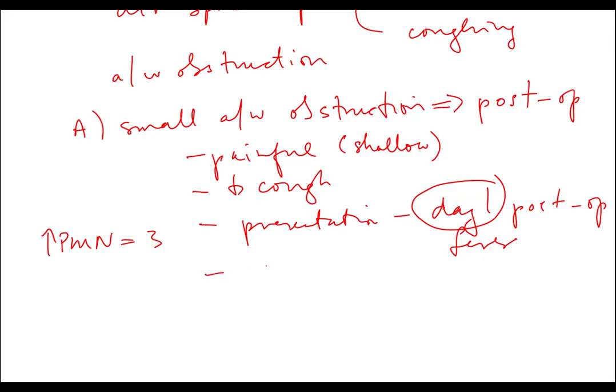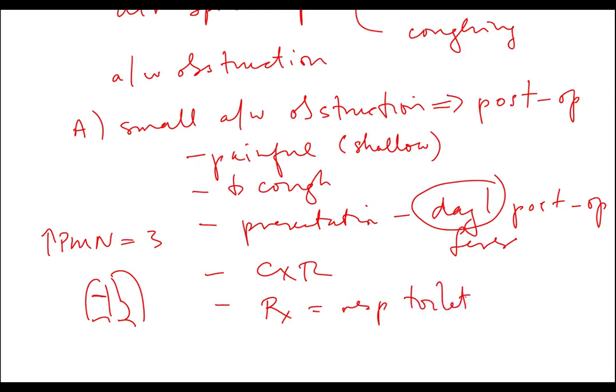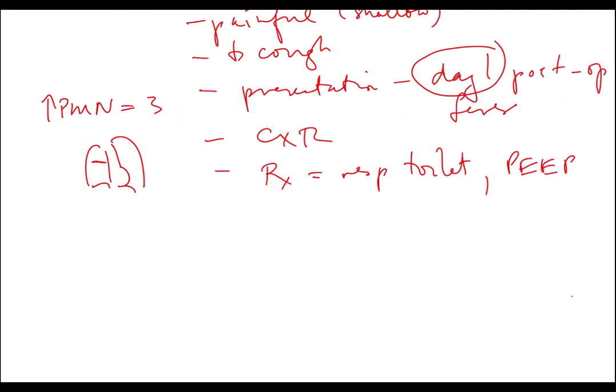If one needs to work up the diagnosis, one can do a chest x-ray, and on the chest x-ray one will see, because it's a small airway, this line which represents the collapsed lung tissue giving an increased density. The treatment is proper respiratory toilette, and that allows then for coughing, supervised breathing, and most importantly, positive end expiratory pressure, which will clear all of the small mucus plugs in the small airways and allow for proper surfactant production.